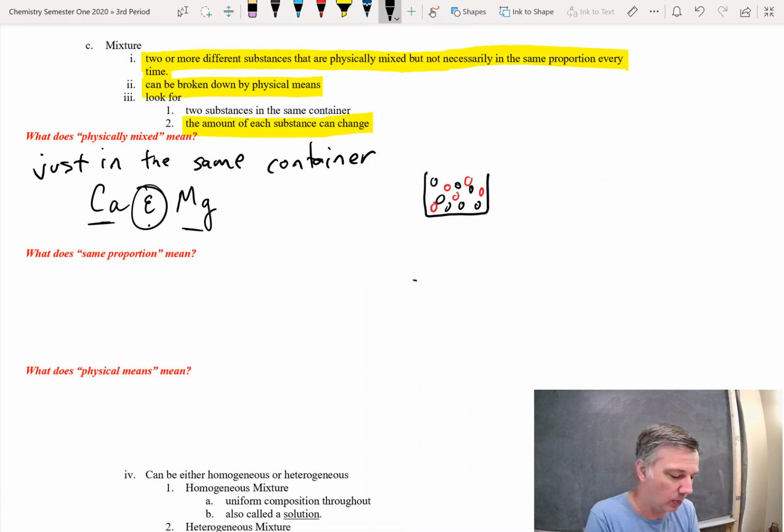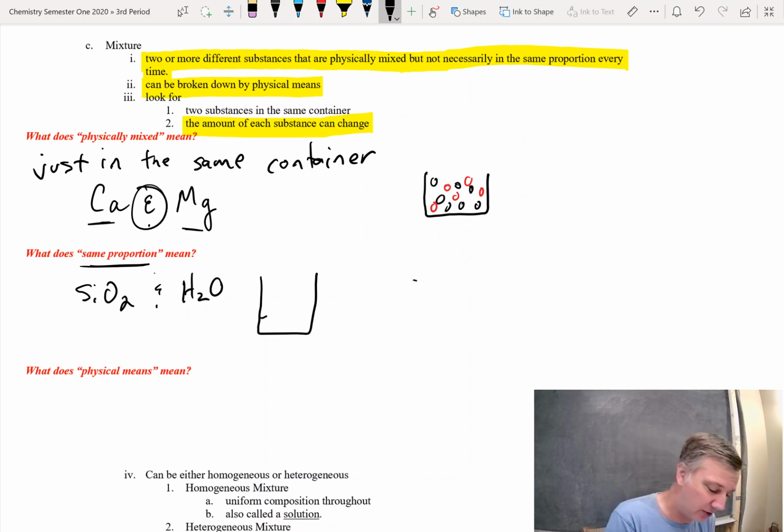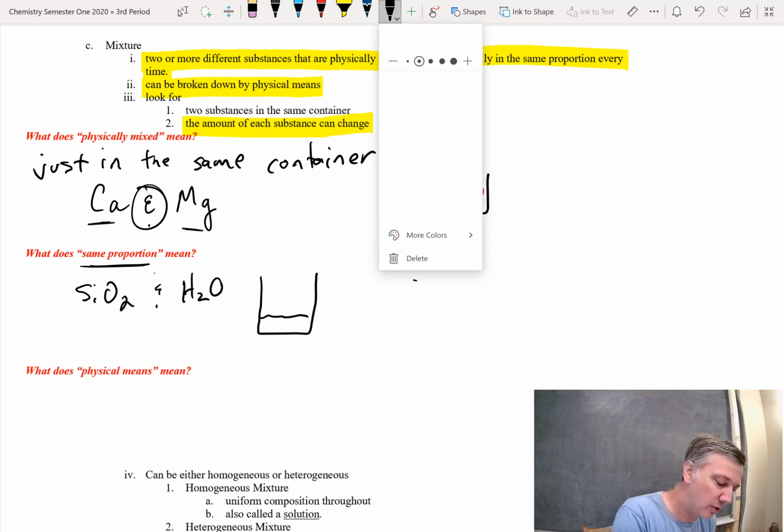All right. What does same proportion mean? So when we say that it does not have to be in the same proportion, that means that the ratio between the components can change. So the example that I gave you was a chocolate chip cookie has a different number of chocolate chips per every cookie or per batter. Some other examples that I can give you, let's say sand in water, right? So sand is silicon dioxide, water is H2O. If I have a bucket and I put sand in there and then I put some water in there as well,